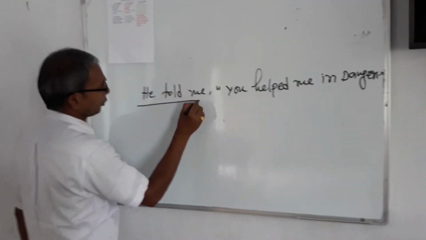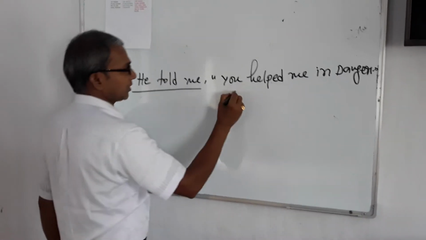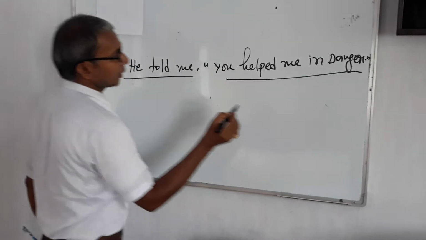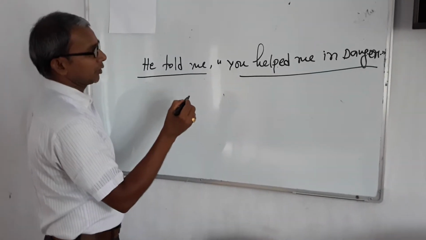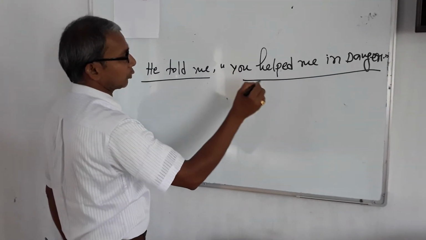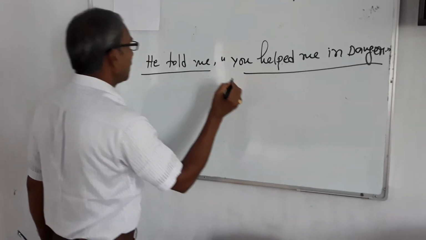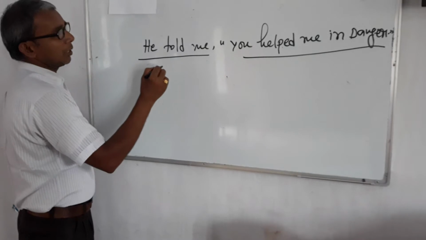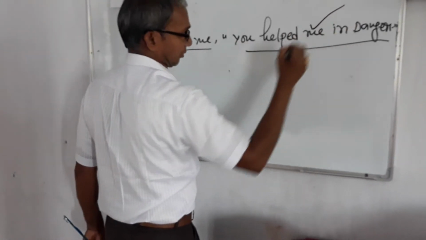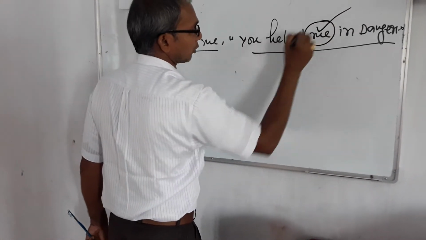There is also a reporting verb and reported speech. In our previous example, I mentioned that within inverted commas it is called reported speech, and without inverted commas it is called the reporting verb. Here is also a first person. Me is also a first person.